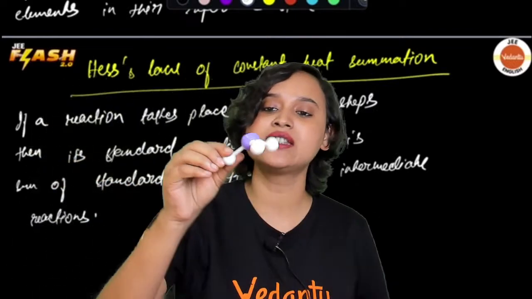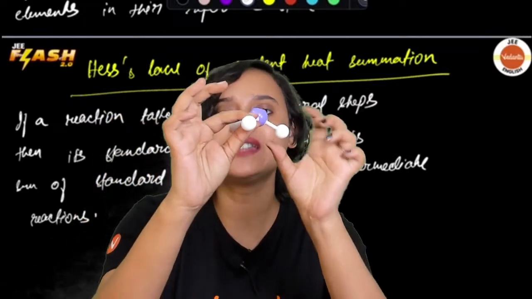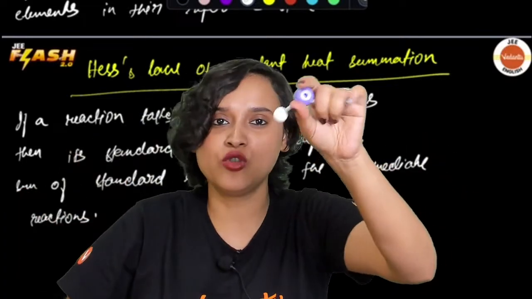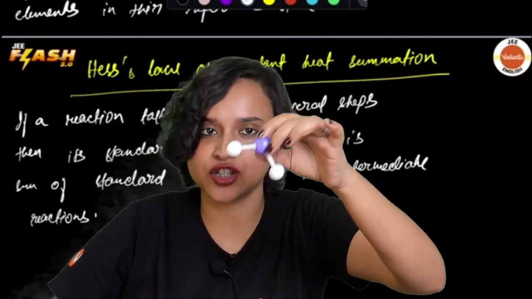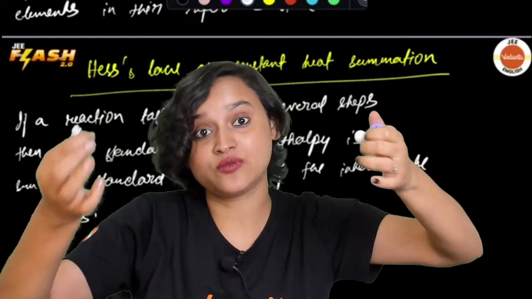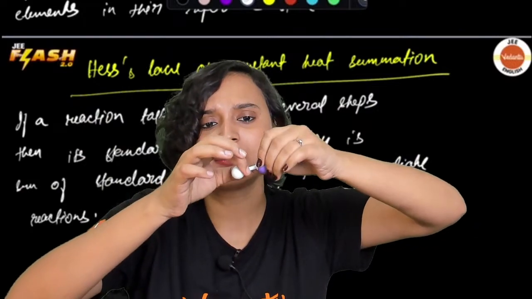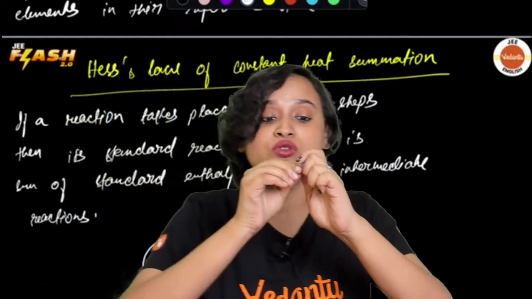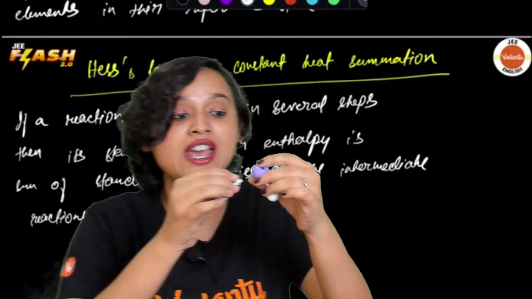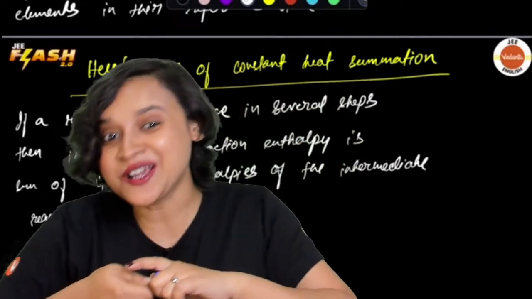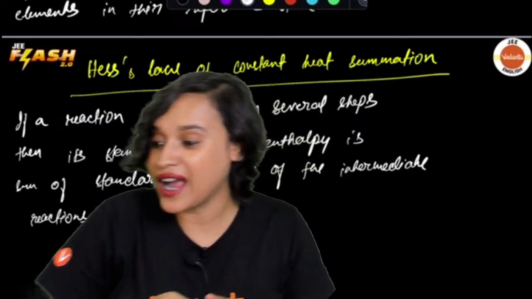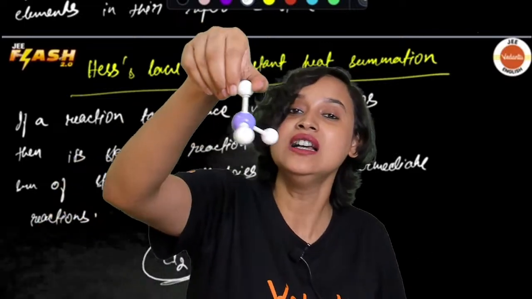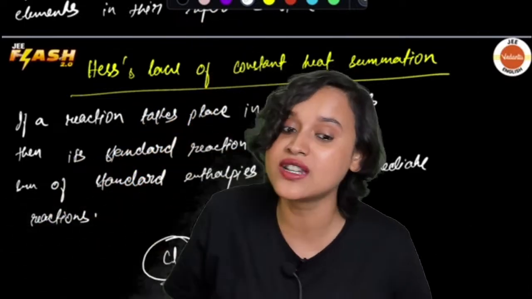Let's say that this is your NH3. Now if you want to break this bond, I require more force, more energy. To break this was easy, and this even more easy. So do you understand what I tried to do? I tried to tell you that breaking each and every bond was not equal. We did not require equal energies to break these bonds in case of a polyatomic molecule.